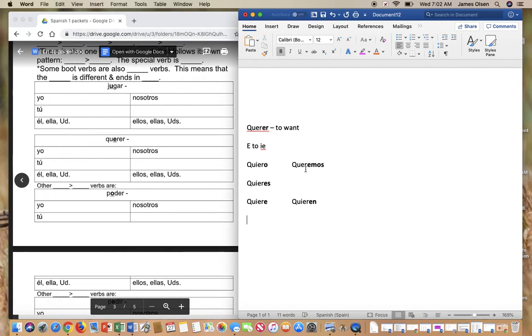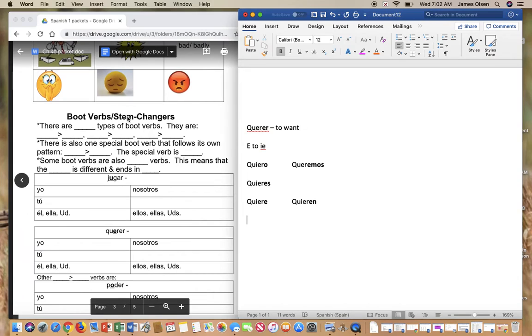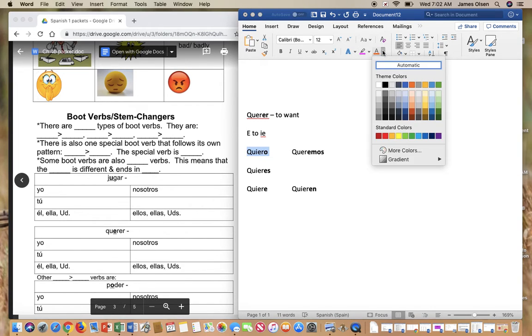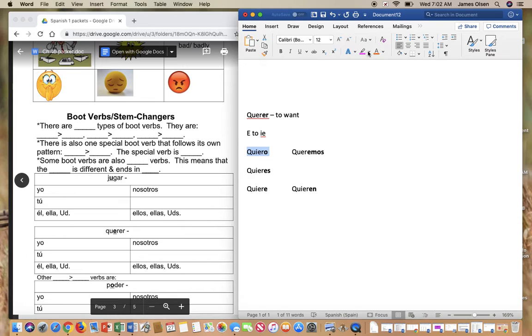So that is why it's called a boot verb. That's why the other word for stem changer is boot verb. Because if you'll notice, it changes here, it changes here, it changes here.